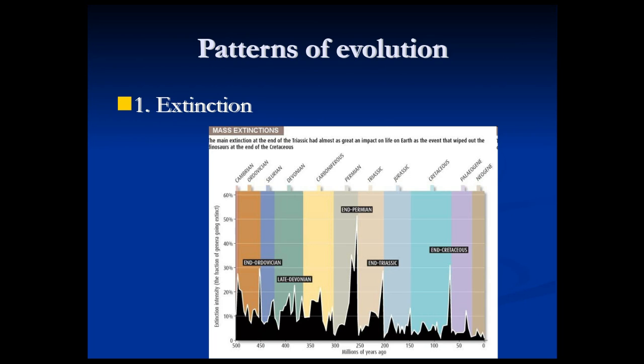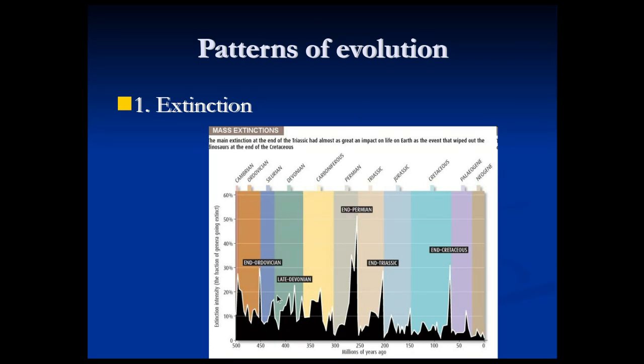Well, the first thing is it can go extinct. It's a fact of life that most species that have ever existed on Earth have gone extinct because there has been so much time and there have been so many species. This graph here shows, in black, the percentage of species at any given time that go extinct. And you can see generally it's a pretty low rate.